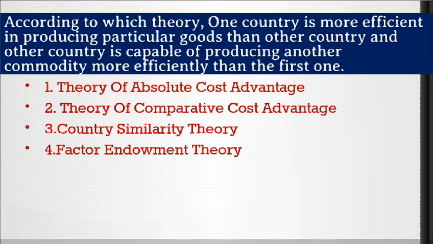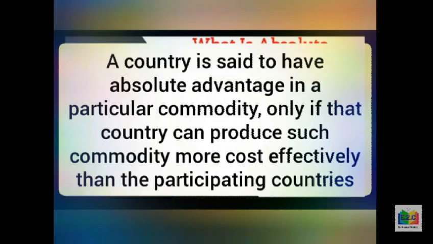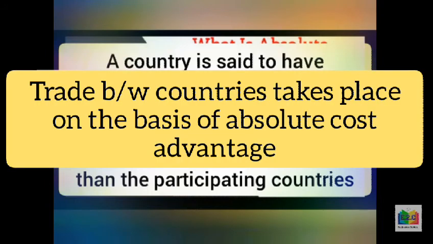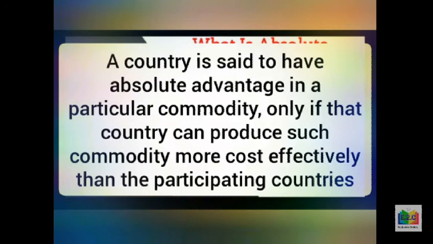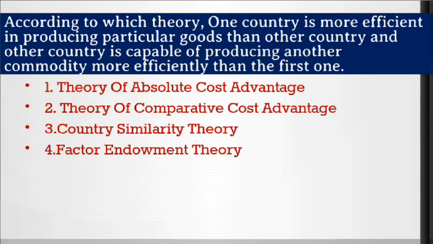Here the correct answer is the first option, that is theory of absolute cost advantage, because according to the theory of absolute cost advantage, trade between the countries would take place on the basis of absolute cost advantage. And absolute cost advantage means a country is said to have absolute advantage in a particular commodity only if that country can produce such commodity more cost effectively than the participating countries. So the correct answer is option number 1, theory of absolute cost advantage.